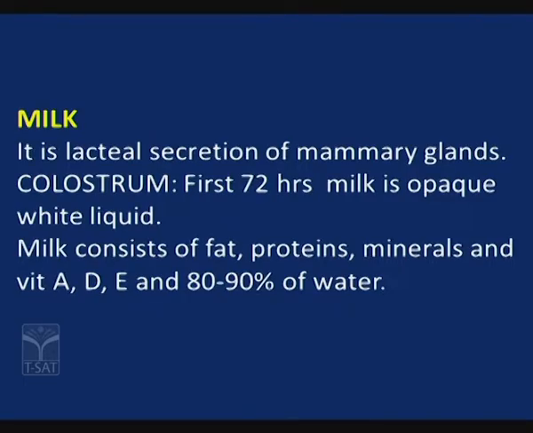80 to 90% of water. Apart from this, nowadays, to increase the production of milk, they are giving hormonal injections to the animals. Due to that, they are increasing the production of milk, but those hormones are slowly entering into human beings, especially girls. Because of this reason only, they are attaining puberty very fast, at 10 to 12 years, only 10 years even. And not only that, for chilling and all these techniques, they are adding some chemicals to the milk, due to which it is leading to different types of diseases. So, this is about the milk.